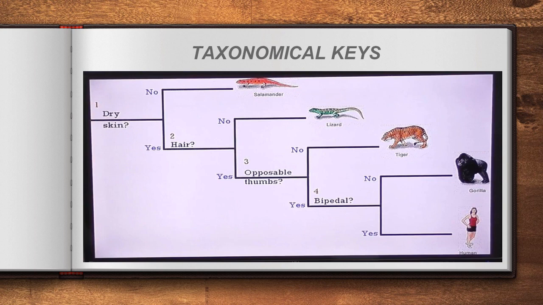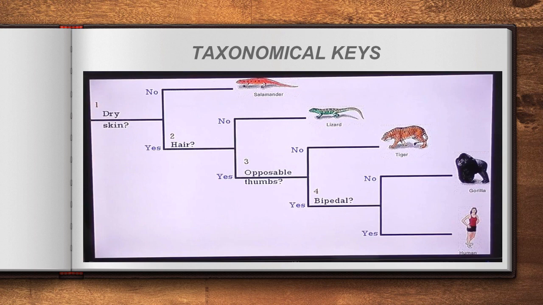For example, if we want to know about this gorilla, we go through these questions. The first question is whether this animal has dry skin. Maybe our answer will be yes. The second question, whether this animal has hair. Of course our answer will be yes.